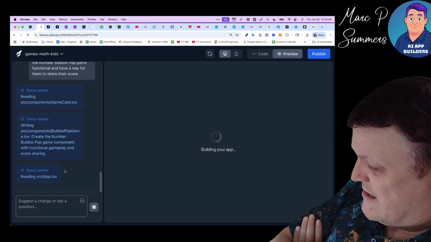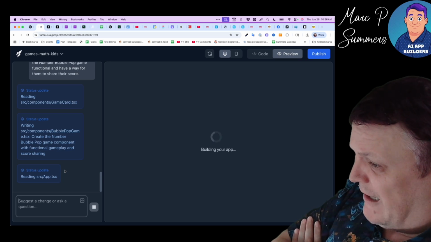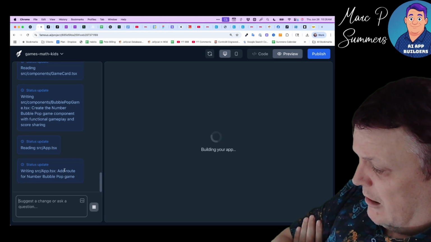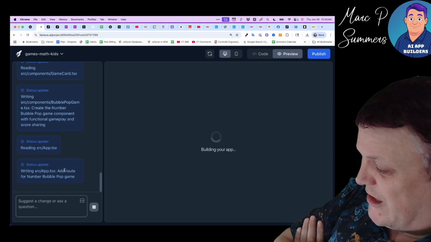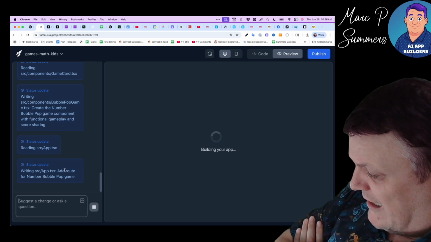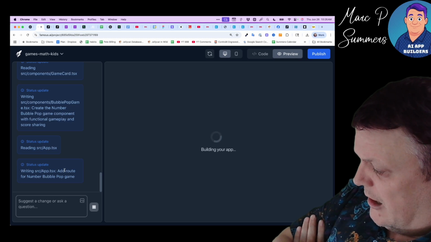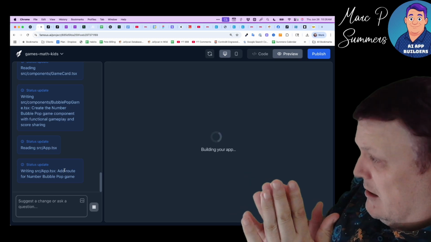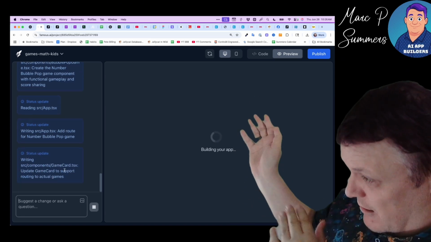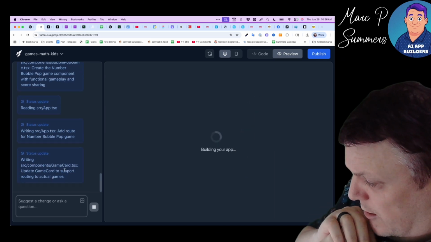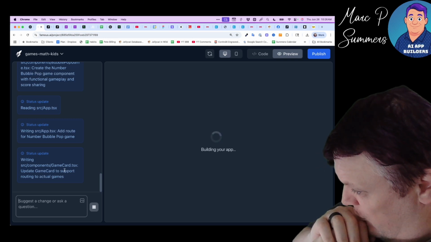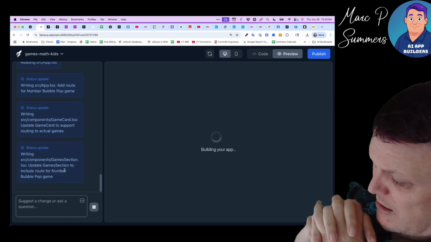But you're not going to do a single bit of coding. You're going to do everything just by describing it to them in plain English. All right, so create the number bubble pop game component with functional gameplay and score sharing. That's what it's working on right now. It's writing back in that app.tsx file to add the route. The route is that /bubble pop game or whatever it's going to be, so that works to support routing to actual games, good.